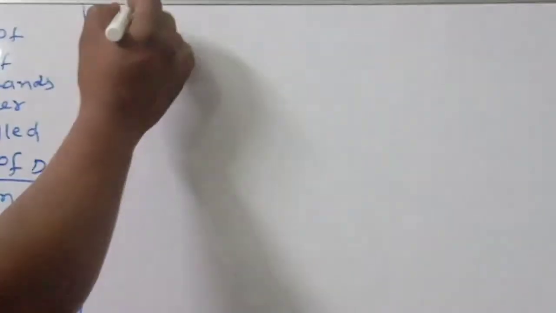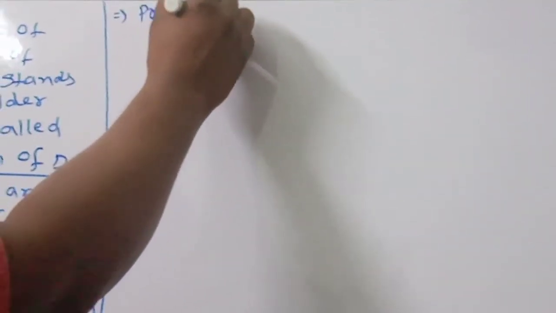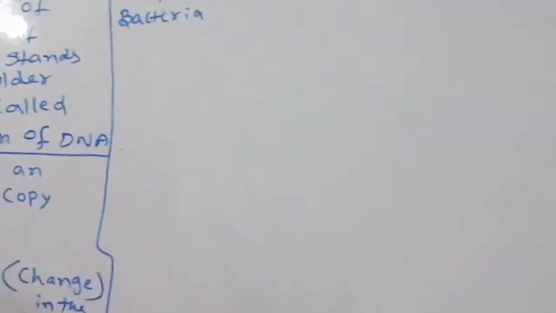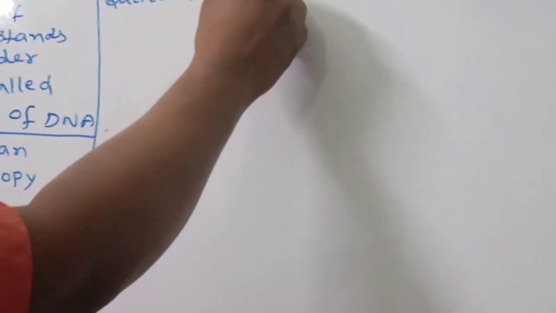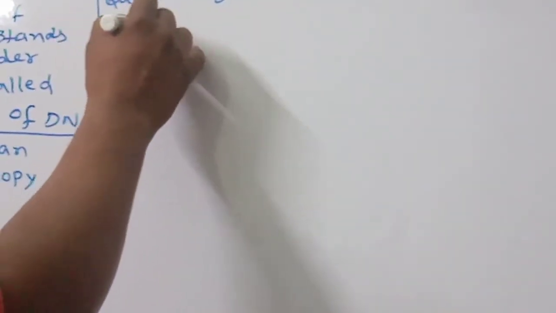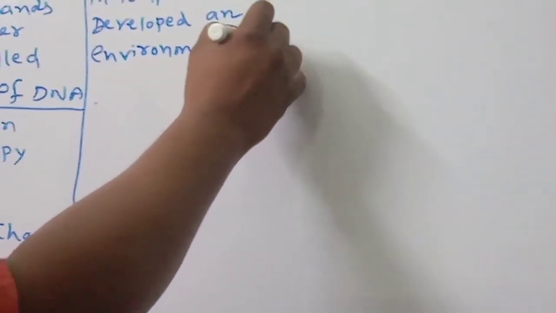For example, a population of bacteria growing in temperate water has developed an environmental harmony.